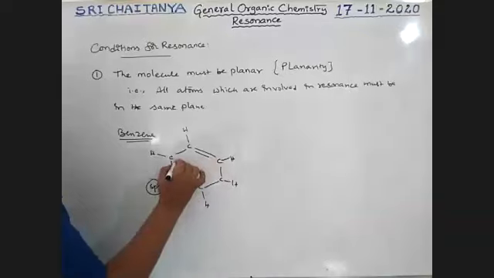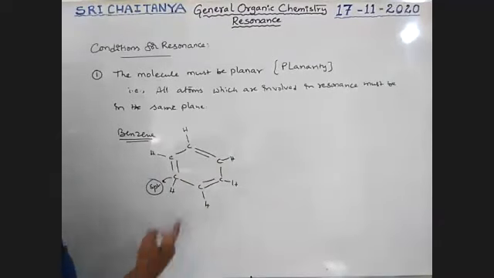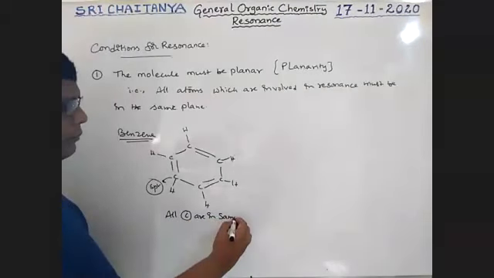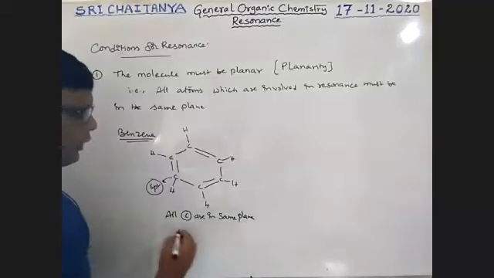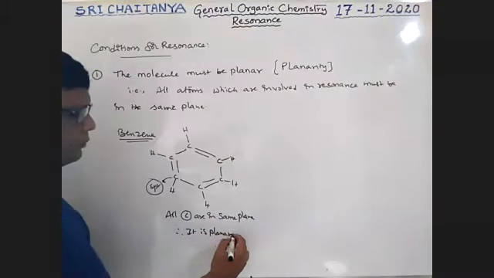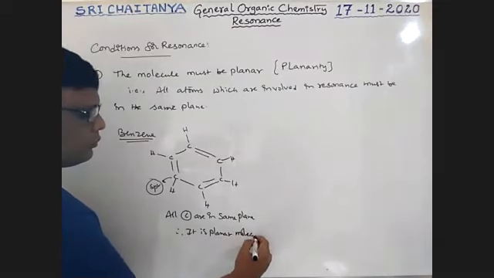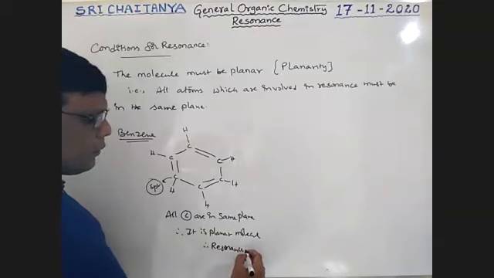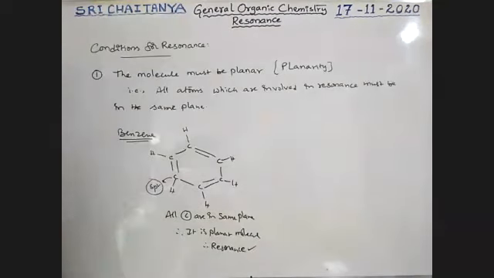Next, these are the pi bonds. Here, all carbons are in the same plane. Therefore, it is a planar molecule. Therefore, resonance is possible. It is the first condition, boys.